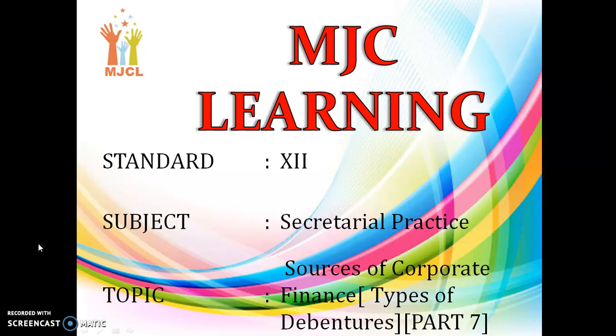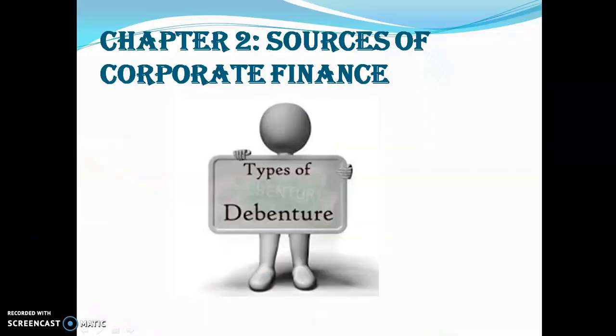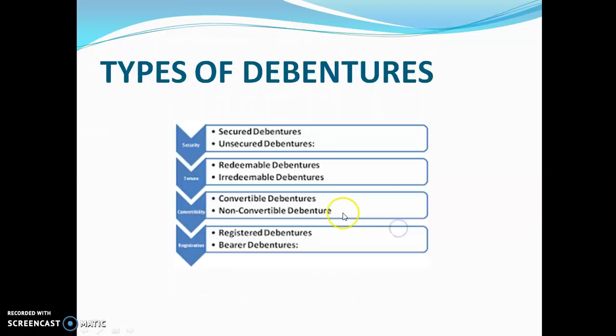Today we are going to study types of debenture of chapter 2 in SP. So let's begin with our topic. Here we go with the types of debenture. Now I would like to just tell you in one line what is debenture. Debenture is a loan. It is a borrowed capital. So, we proceed to the types of debentures.